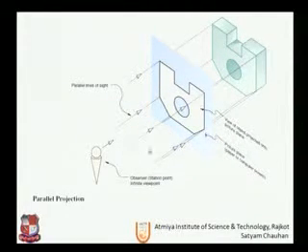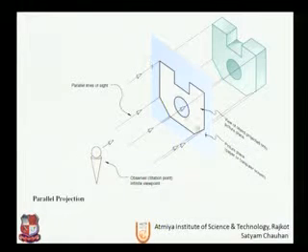Next, this is the parallel projection. In orthographic projection, the projection rays from each and every point of the geometry are parallel to each other. Hence this is the view of the object projected onto the picture plane.